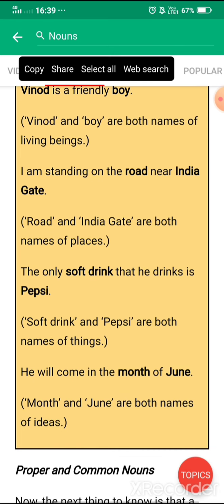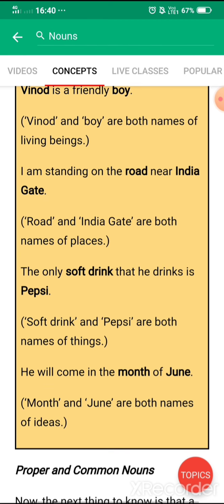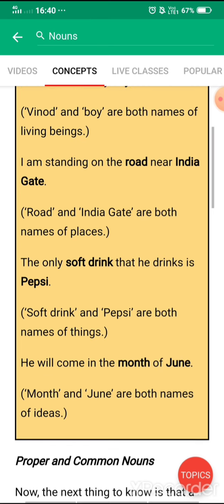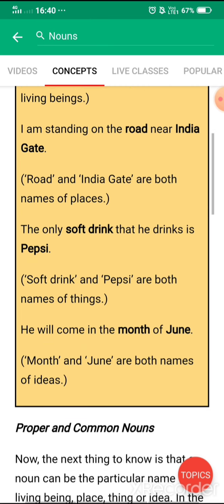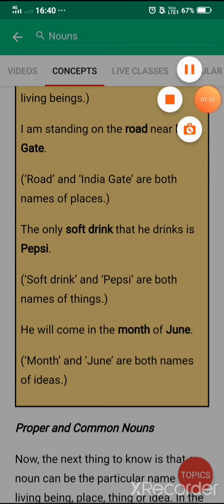I am standing on the road near India Gate. So road is also a noun, and India Gate too; both are names of places. So here you can understand what a noun is. Name of a person, name of a place. The third one you can see is soft drink and Pepsi, a thing, and the fourth is the month of July. So it is the name of an idea, the name of a month, a time period. Now you must know how many types of nouns there are.